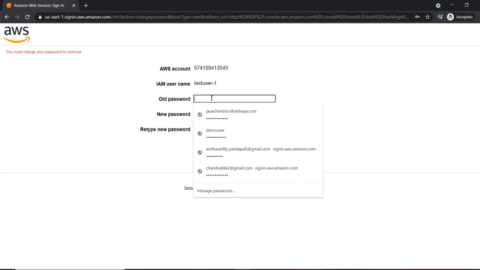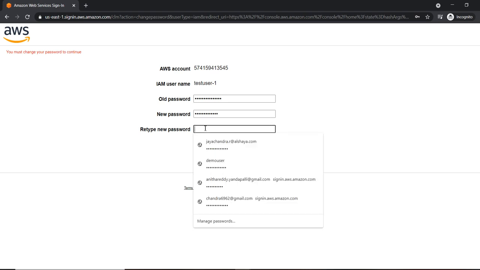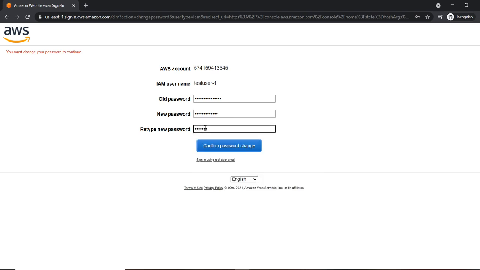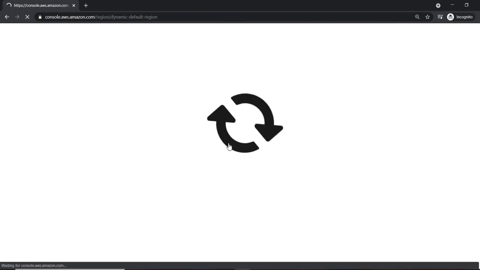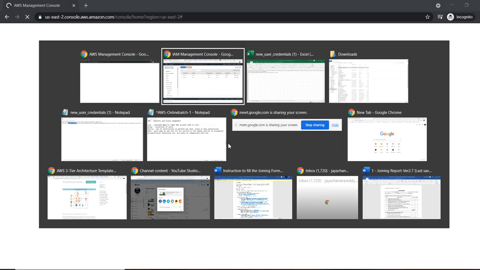So what we will do, I will change my password here. No, this is the old one I want to give. Then confirm password. So at the time of first login, your user is going to have to change their password.